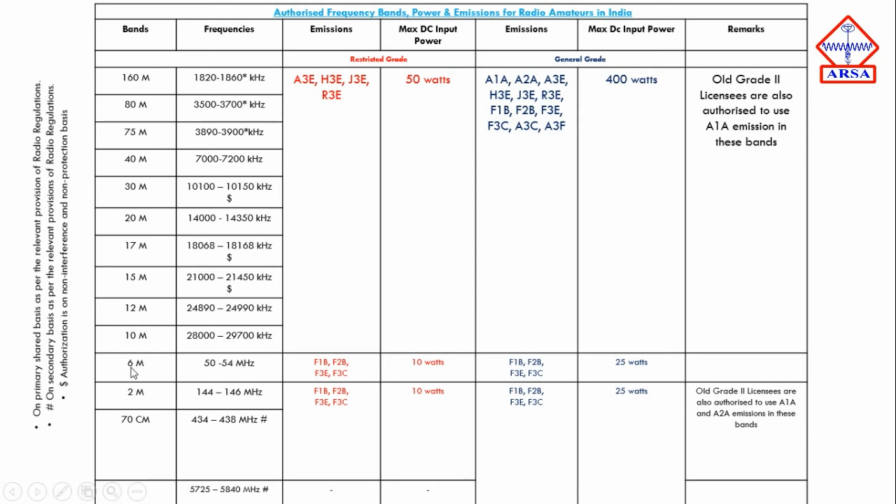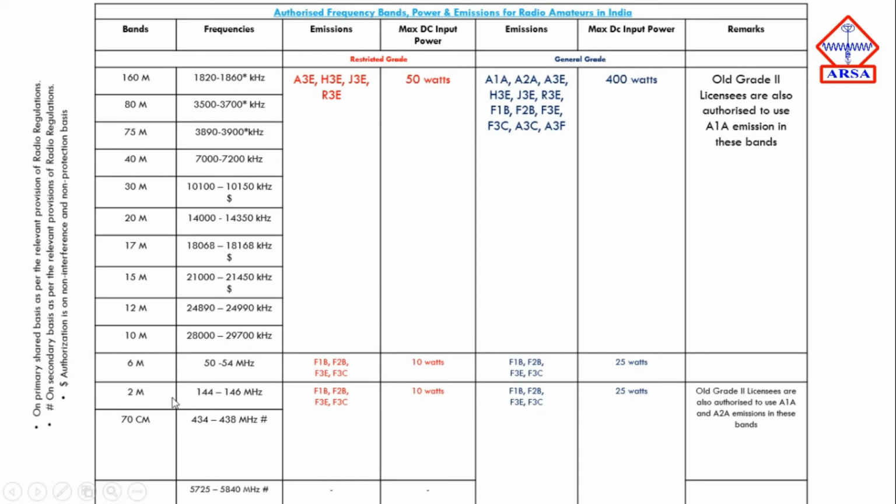Now it changes in the 6 meter band. The 6 meter band consists of 50 to 54 megahertz. Here the restricted grade license holder will get the liberty to use F1B, F2B, F3E and F3C, and the maximum DC input power they will be allotted is 10 watts. Whereas the emission for general grade for the 6 meter band is F1B, F2B, F3E, F3C, and the maximum input power allotted to them is 25 watts.